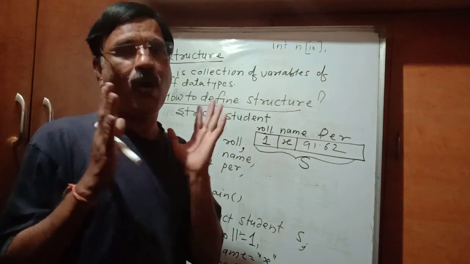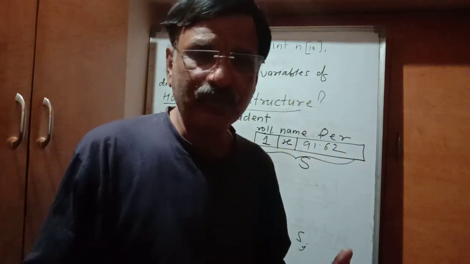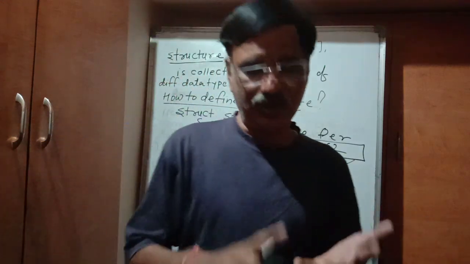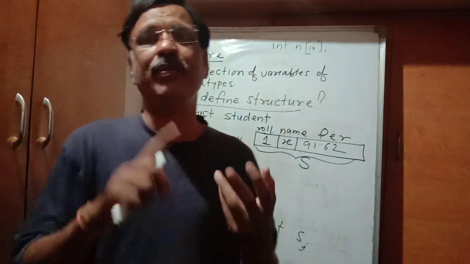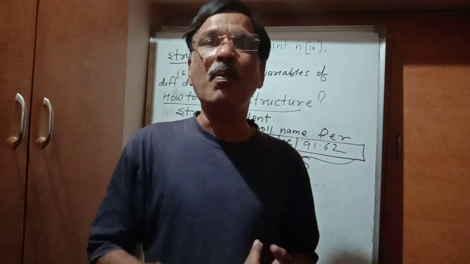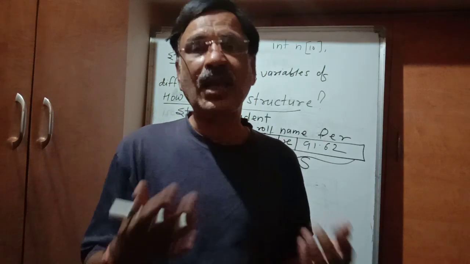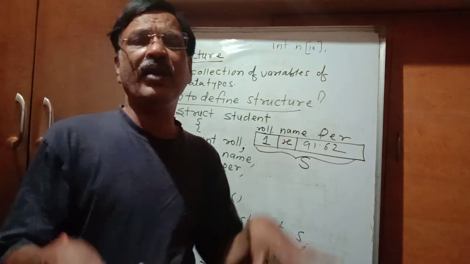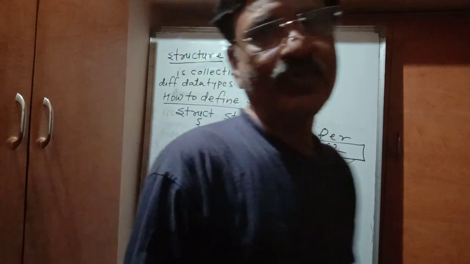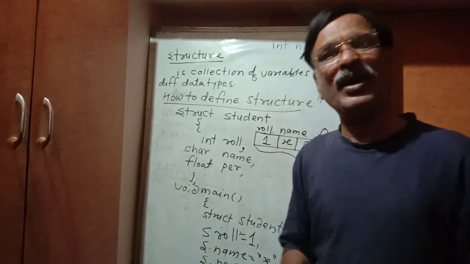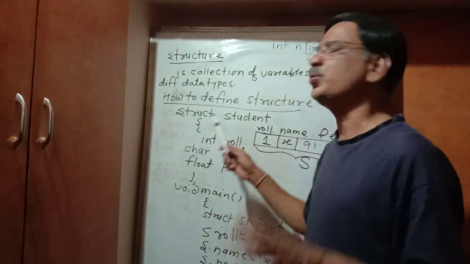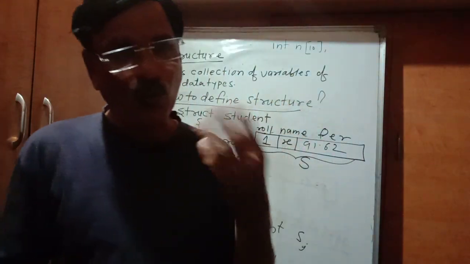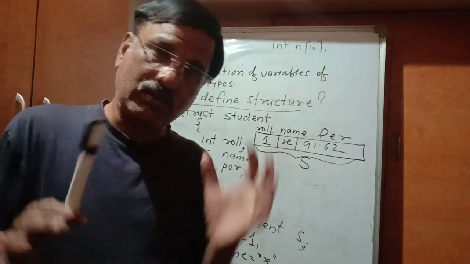Once a structure is formed, it means we have derived our own data type. As C++ has given us integer data type, float data type, char data type, double, long int, unsigned int, similarly here we have defined our own data type, and our own data type is called struct student. So it means that we have today derived our own data type, struct student.